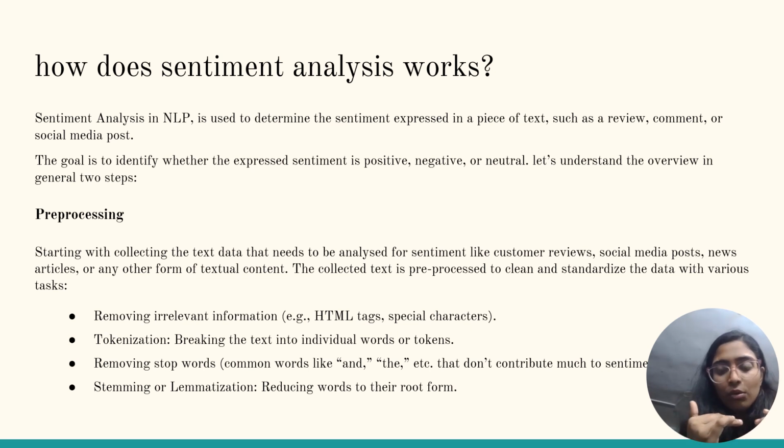We'll perform tokenization, which involves breaking the text into individual words, and remove stop words like 'and' and 'the'. Then stemming or lemmatization, reducing words to the root form. For example, 'studying' is reduced to 'study', the root form of the word.